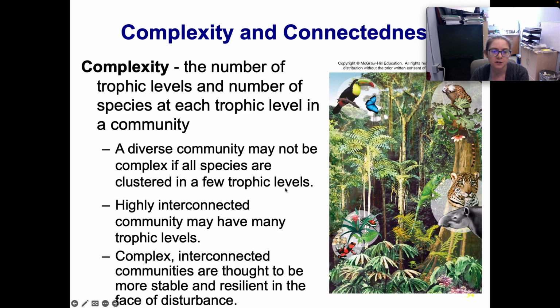Different ecosystems have different amounts of complexity, which is basically the number of trophic levels and the number of species in each trophic level. Diverse communities may not be very complex if they're all clustered in a few trophic levels. We can also have highly interconnected communities that might have many trophic levels. Complex interconnected communities are thought to be more stable and resilient in the face of disturbance because there's so much redundancy. There are many different species performing similar roles, which means that if we lose a couple of species, we're more likely to have a stable ecosystem through time.